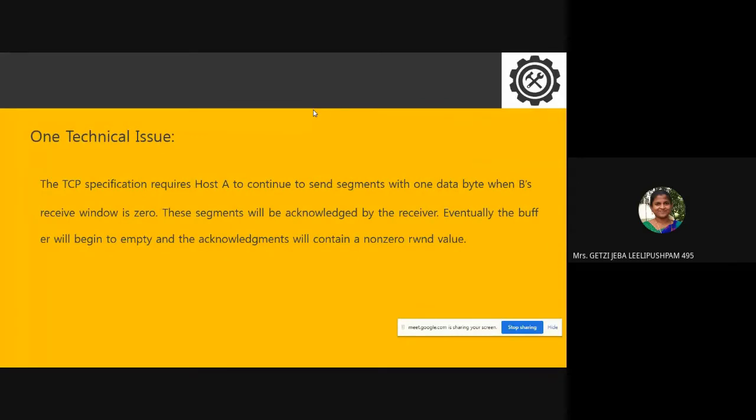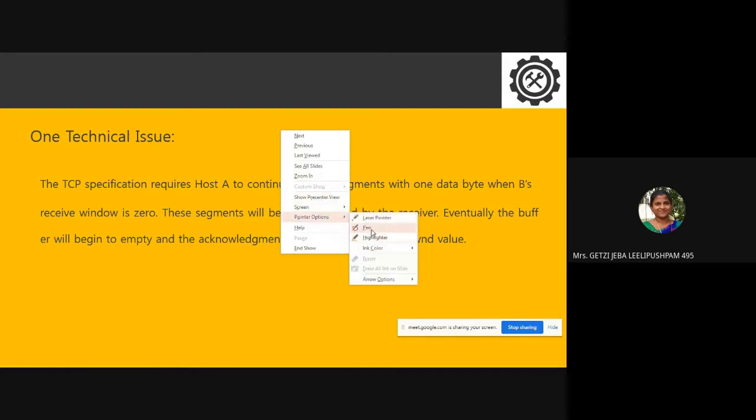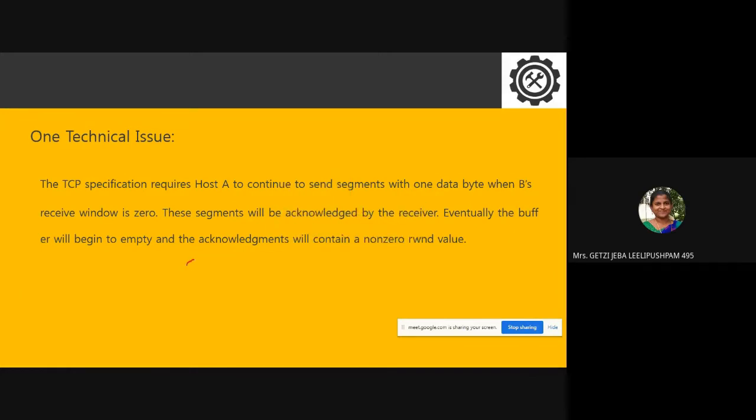Right. Now, one more technical issue is there. What is that issue? I'll tell you. Now, let's say, for example, there is a client and there is a server. Please, all of you listen. One technical issue I'll tell you. There is a client and a server.